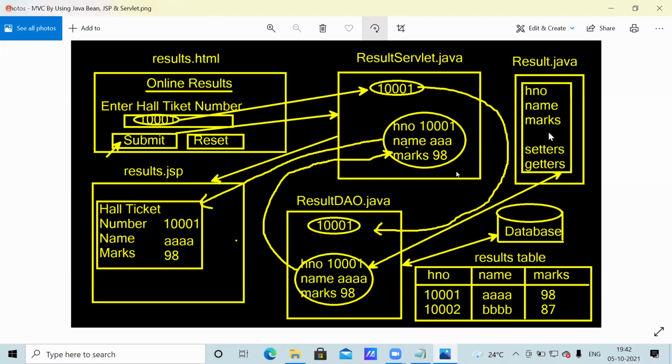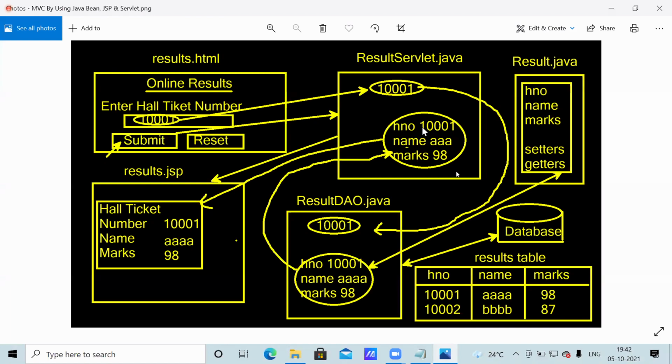So here it is JSP, it is Servlet, it is Java bean, it is one service program. So why a service program? This code you can write here also, but instead of writing here, it is better this way. Now what is the benefit of this MVC? You can separate the presentation logic here, data accessing logic here, controlling logic here.